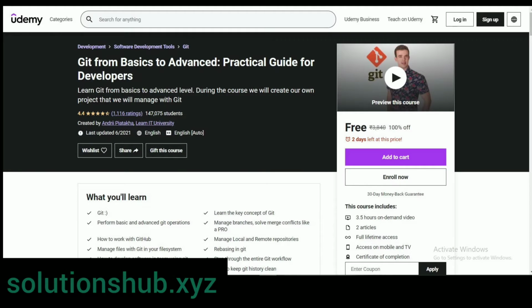The next course is Git from Basics to Advanced Practical Guide for Developers. Learn Git from basics to advanced level. During the course, we will create our own project that will be managed with Git. The rating of this course is 4.4 and already 4,147,000 students enrolled for this course. In this course, we will learn how to perform basic and advanced Git operations, manage files with Git in your file system, and real life cases of using it.